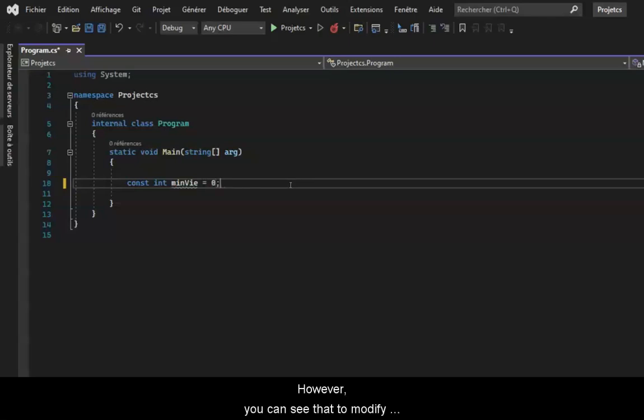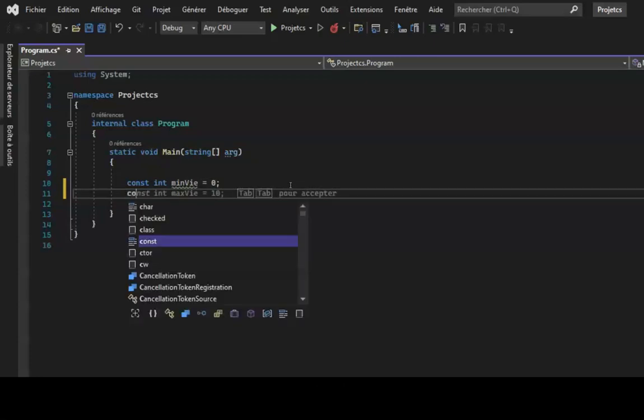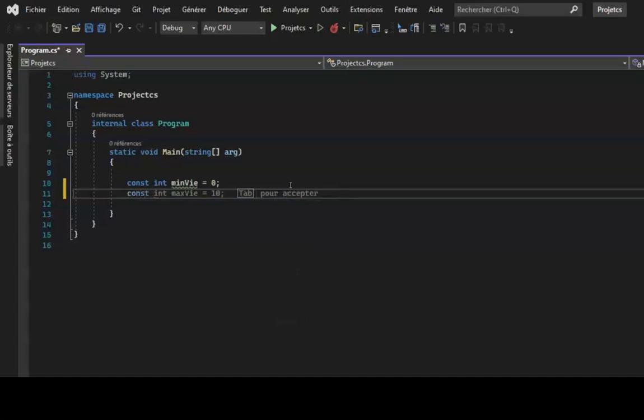However, you can see that to modify the value contained in lifeMax, it must be a variable. And we can't modify the value of a constant, so that's what the constant is used for. We can't modify values that must stay the same during our program.